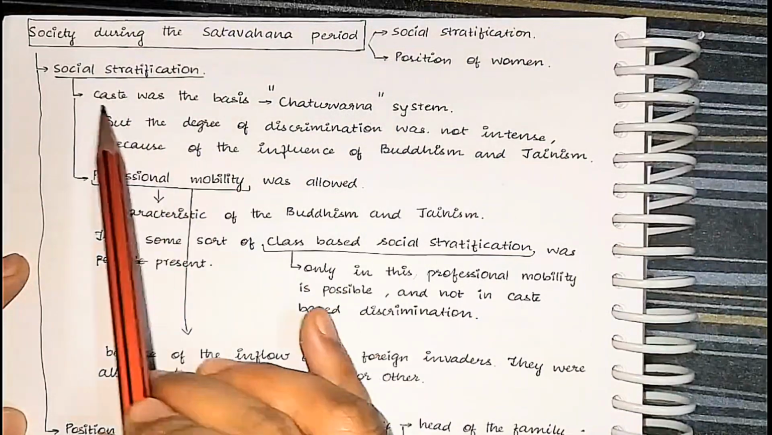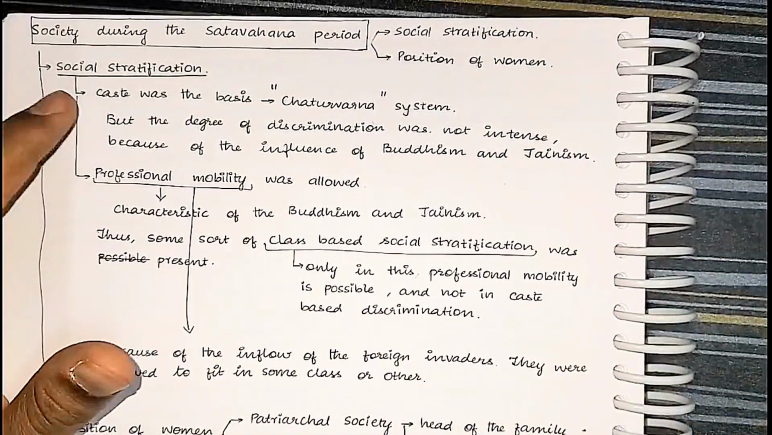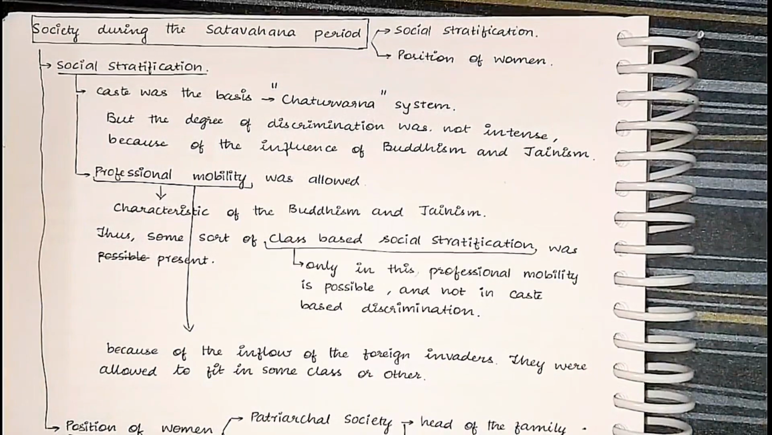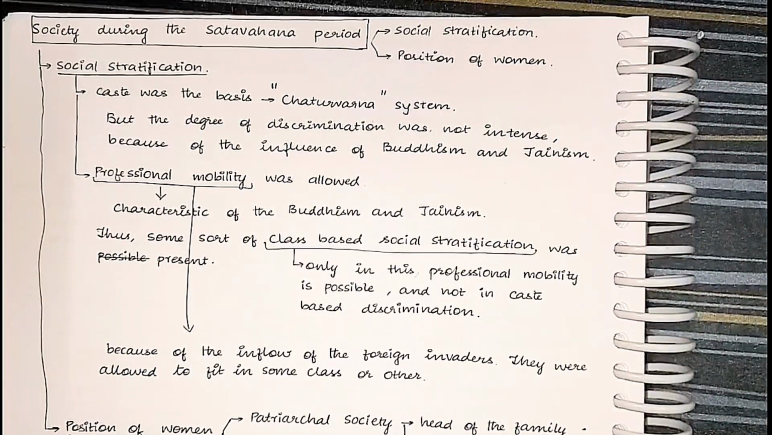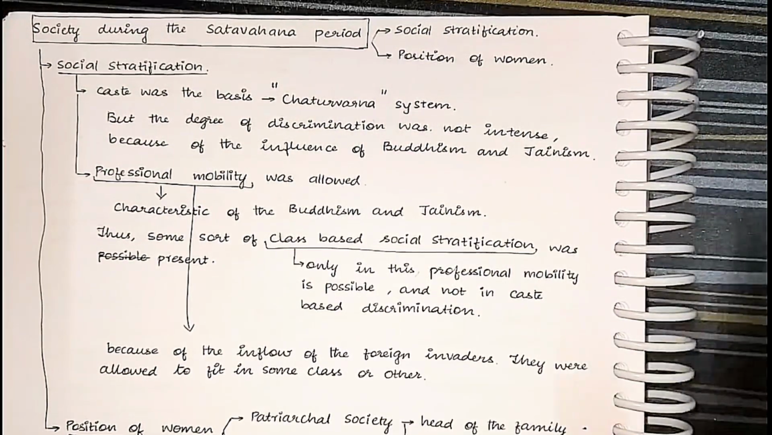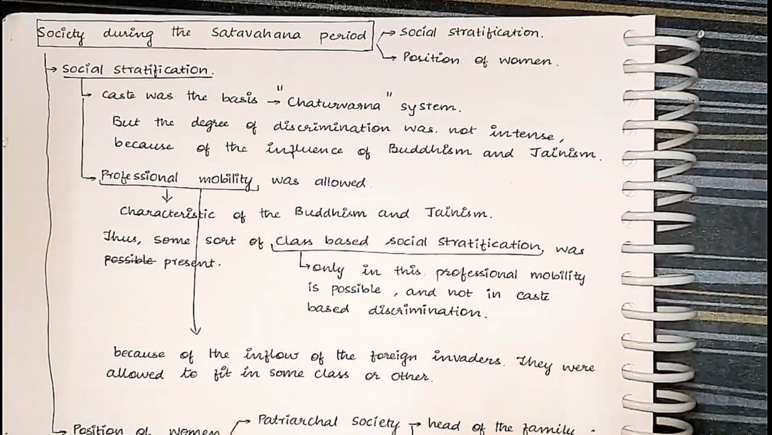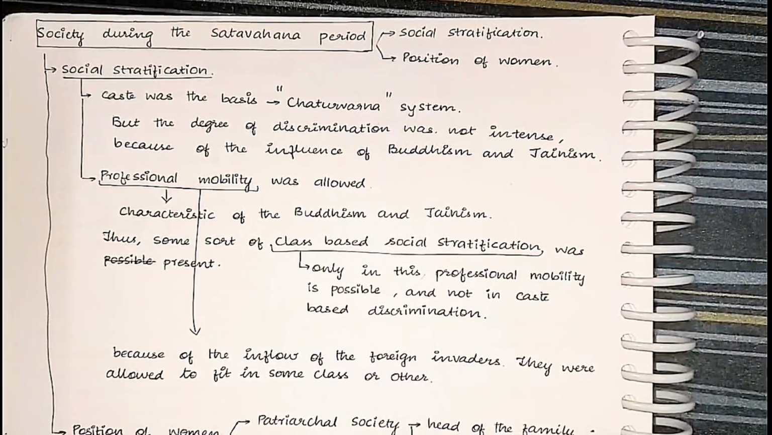So social stratification, caste was present. Yes, the caste system was present because the Shatavahana kings had a Brahminical tinge. They performed ritual sacrifices, and so yes, the Chaturvarna system was present. But it was in the nascent stage, the initial stage after the Mauryan Empire. It was not intense, so professional mobility was possible. It means a person from the lower caste can reach the higher caste.